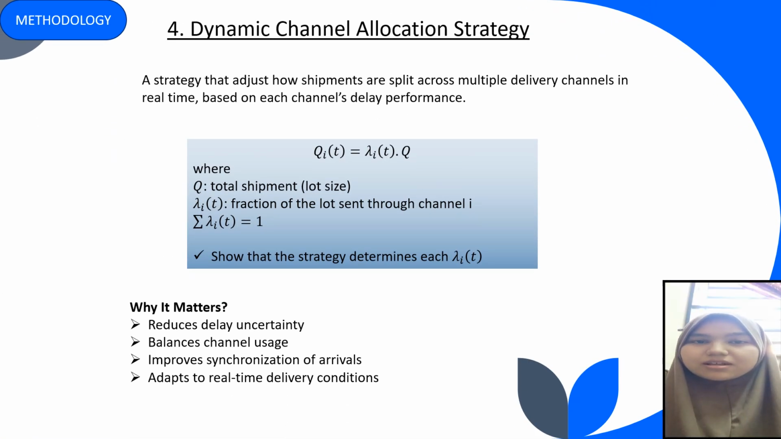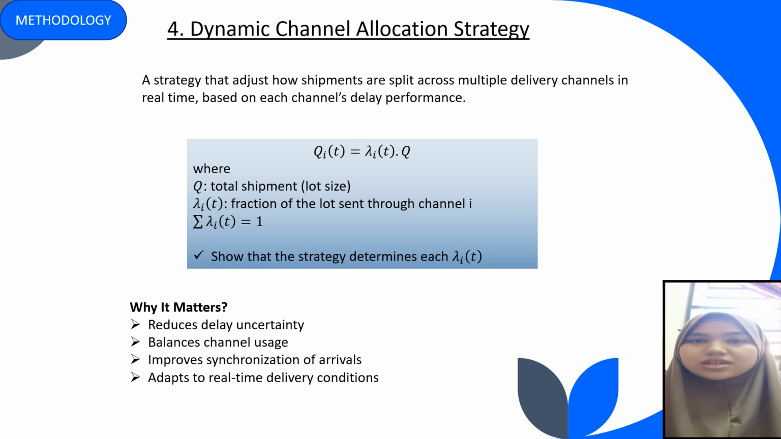Lastly, dynamic channel allocation strategy. It is a strategy that adjusts how shipments are split across multiple delivery channels in real time based on each channel's delay performance. This is the equation for dynamic channel allocation strategy. It contains the total shipment and the fraction assigned to that channel.